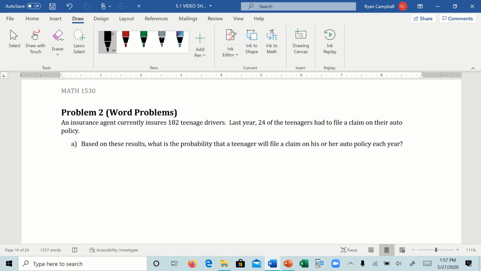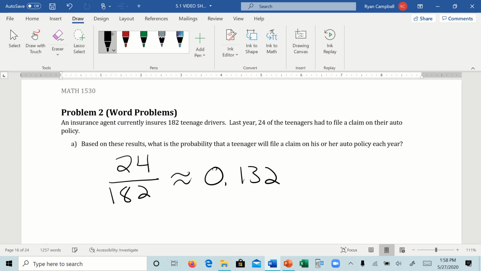We can see that 24 out of 182 filed, so 24 divided by 182, which gives you 0.132. And that's it. It's as simple as that.